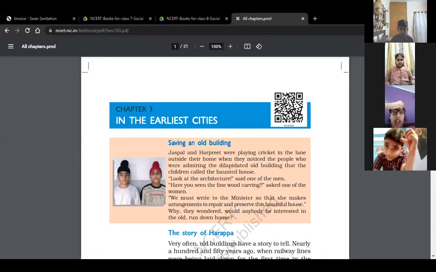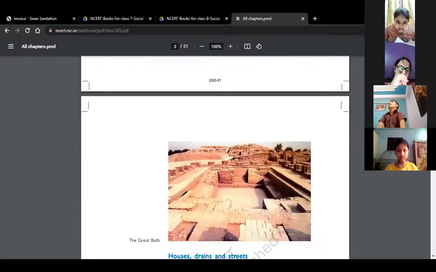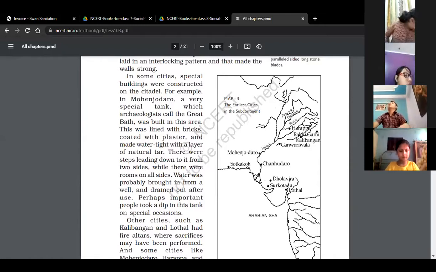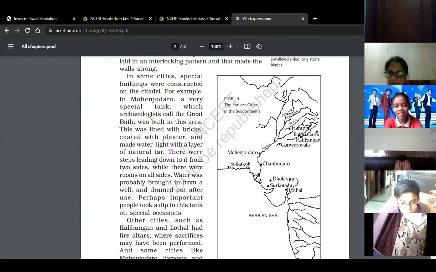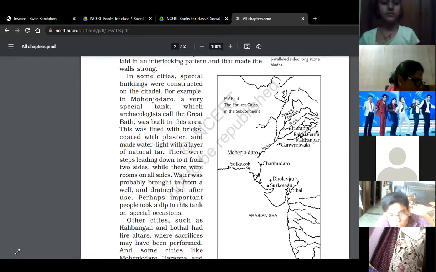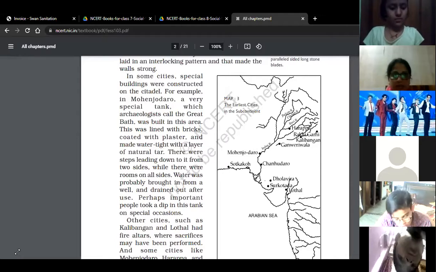Okay, now please everyone open your chapter 3, the earliest cities. So first we start the session with word meanings. Yesterday, everyone please open your book. Yes, the first word, stumbled.